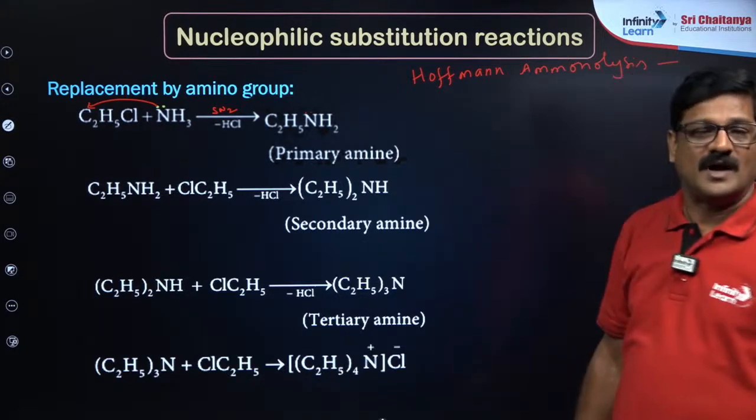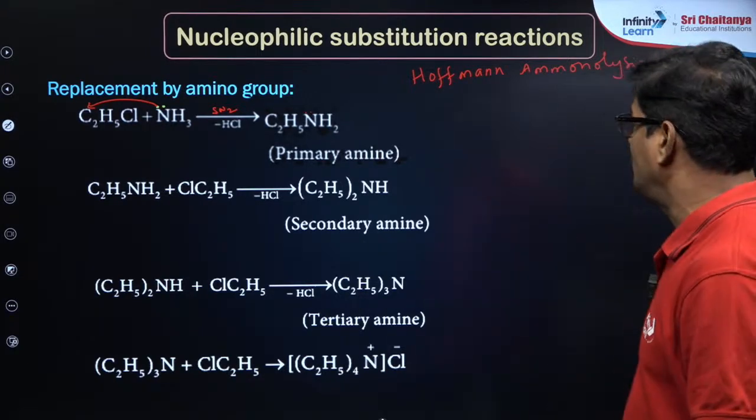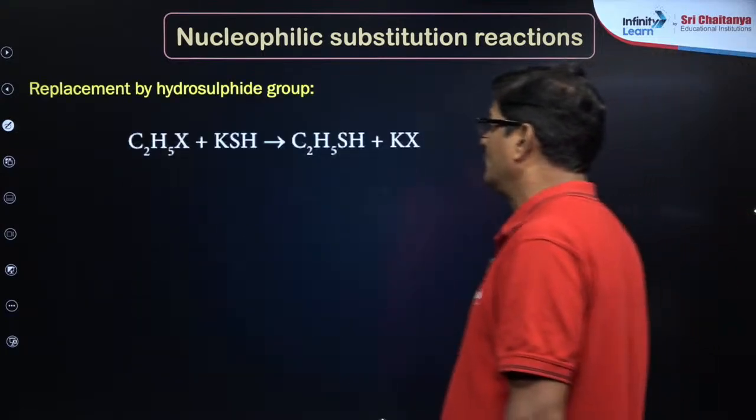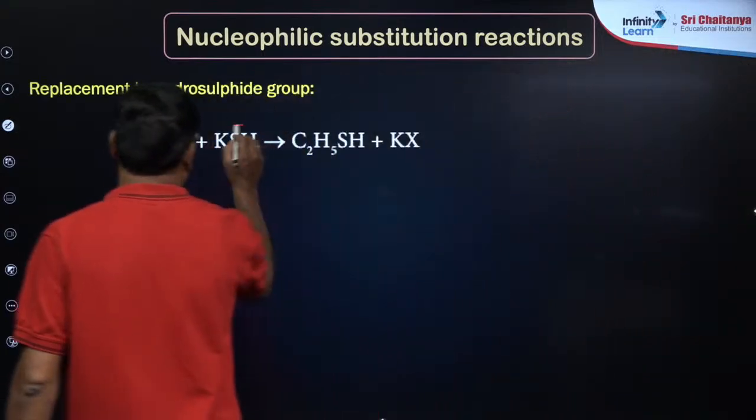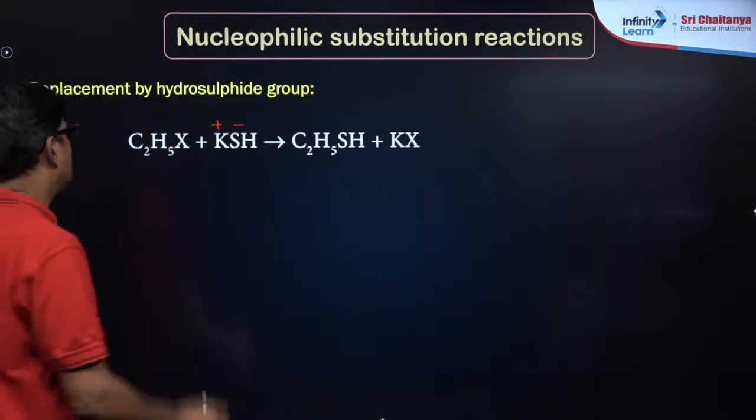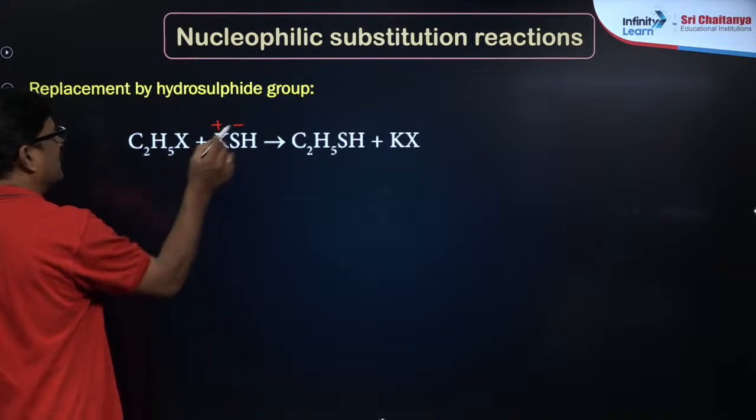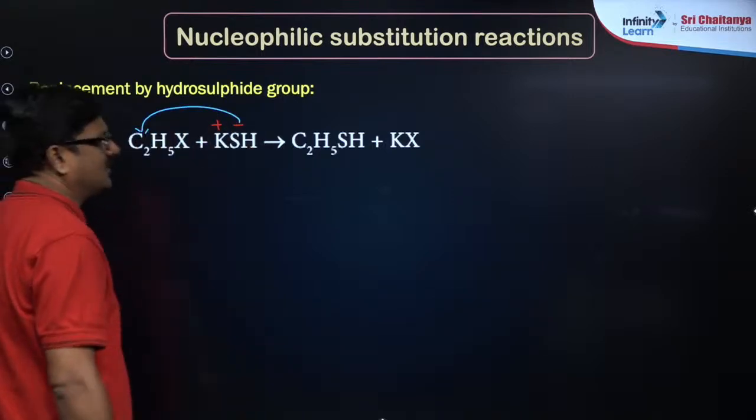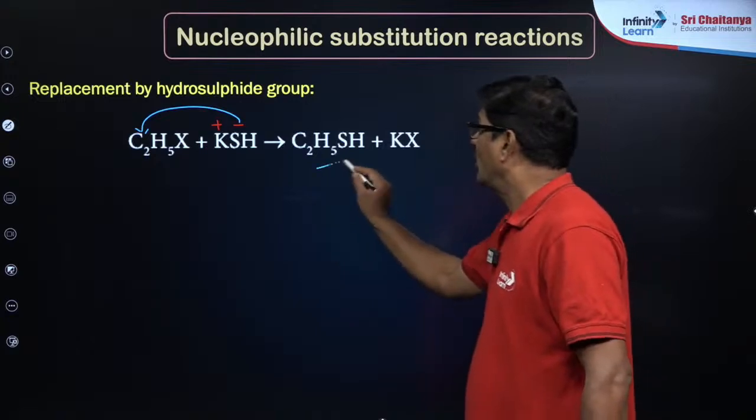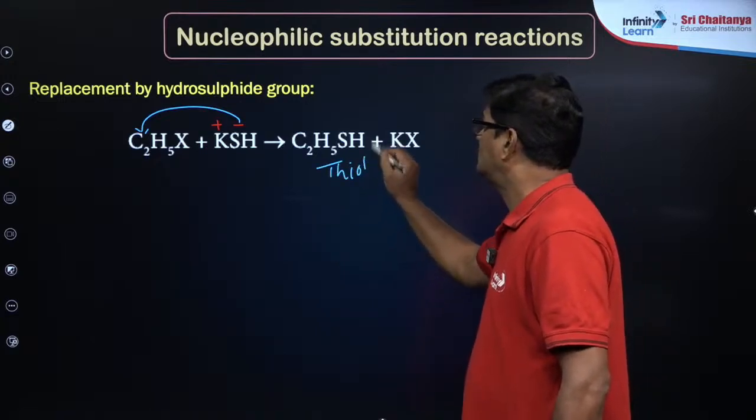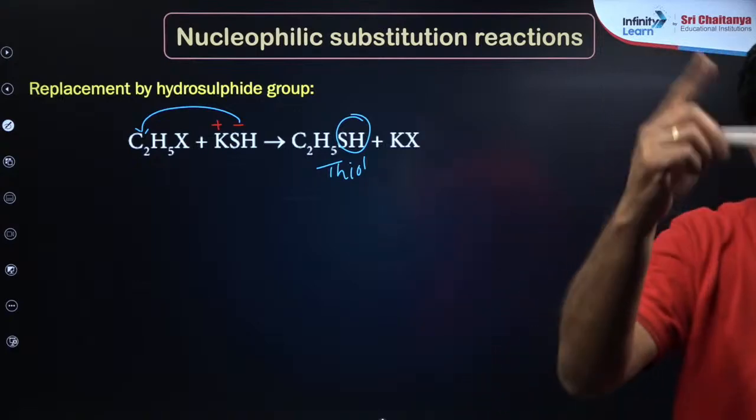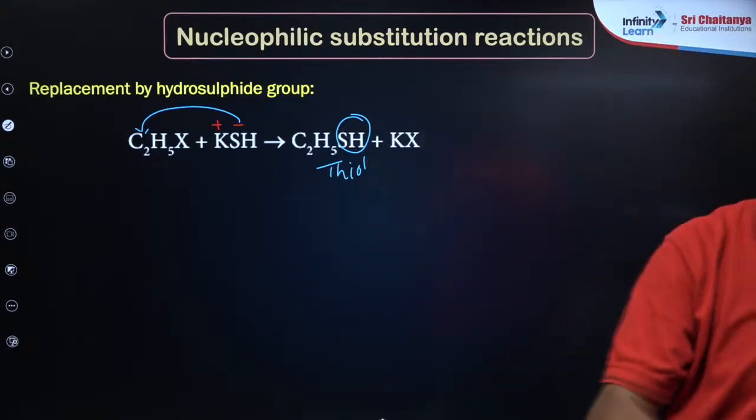Okay, so I will tell you one more important point here, replacement by hydrosulfide group. So KSH, K plus SH minus. This SH minus is going to attack here. So this is what you call a thiol, ethyl thiol. This functional group is called thiol. Where there is OH it is an alcohol, where there is SH it is a thiol.